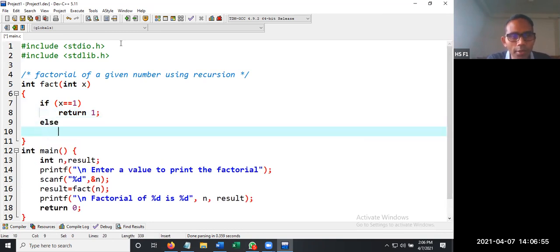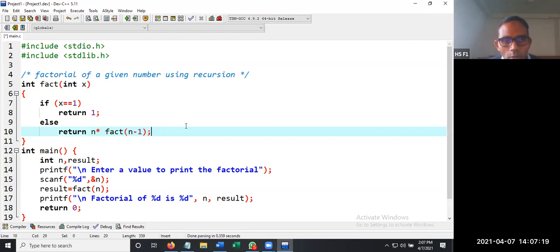Otherwise, else, what do you have to return? Return n into, again call the same function, fact of n minus 1. So this line is going to have the initial value. For example, 5 into factorial of 5 minus 1, 4. 4 is going to return 4, and so on.